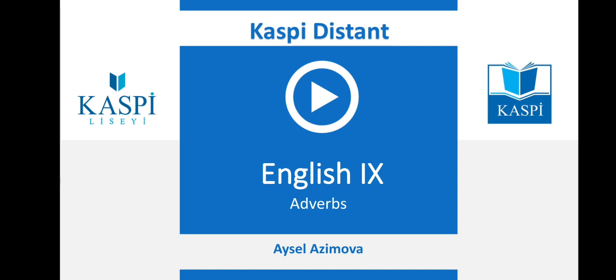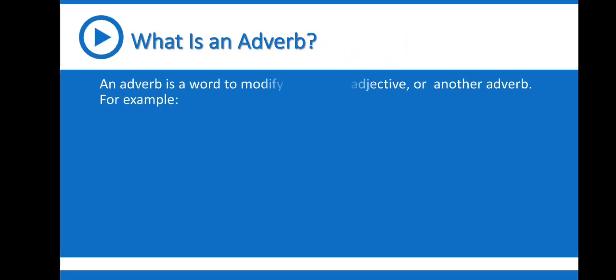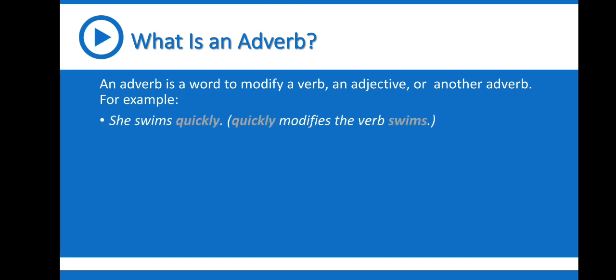Today's topic is adverbs. What is an adverb? An adverb is a word to modify a verb, an adjective, or another adverb. For example, she swims quickly. Quickly modifies the verb swims.